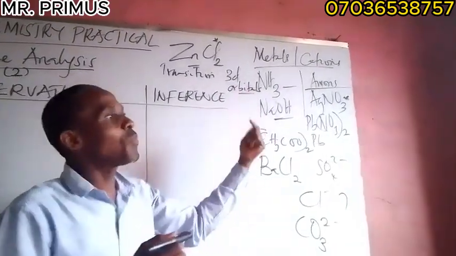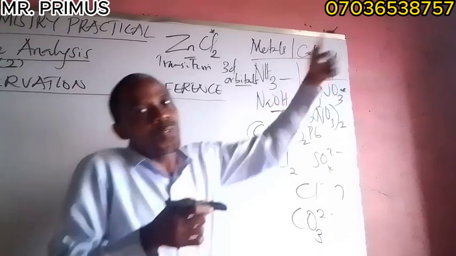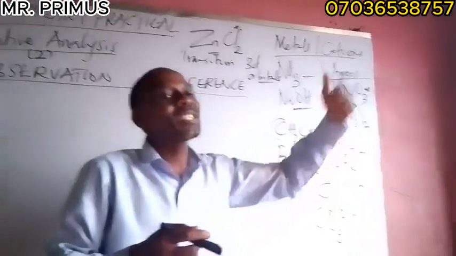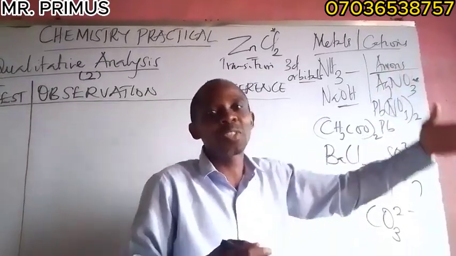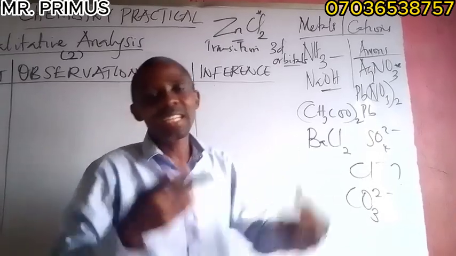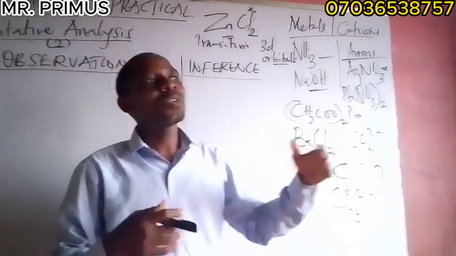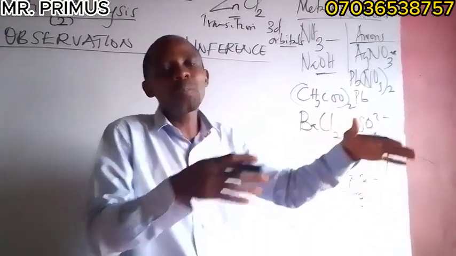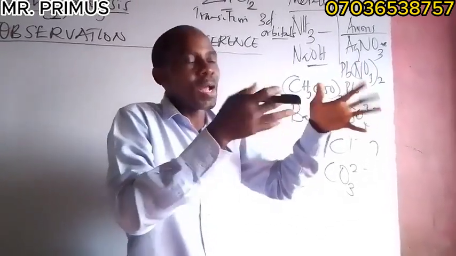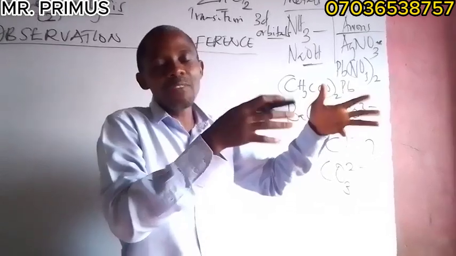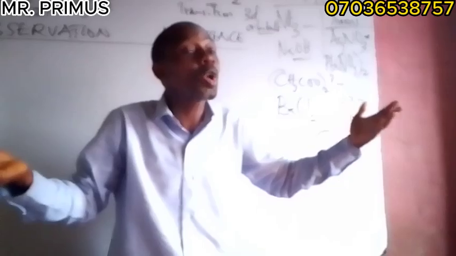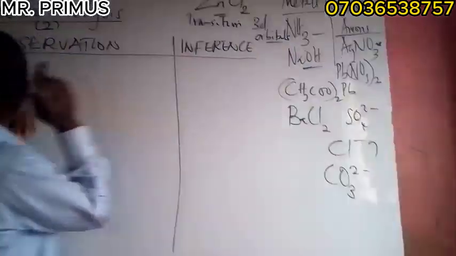Which means the 4s orbital will be filled first before the 3d orbital is filled. So those ones, 3d1, 3d2, 3d3, 3d4, 3d5, all of them are transition metals. And they have characteristics. The ones that are complete, let me call them the full transition metals, have colored ions, but zinc is considered non-transitional. It is colorless.